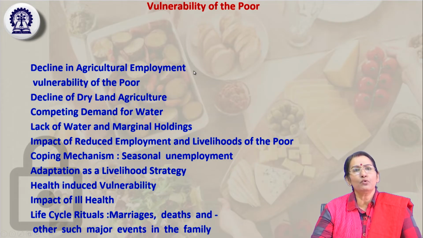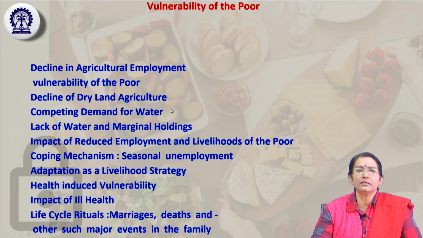Then, the decline of dryland agriculture. Nowadays, due to natural calamities, disasters, etc., the dry land that is suitable for agriculture is gradually declining. Then, competing demand for water. Water is another important issue. A source of water supply for the paddy field, for the agricultural land, for watering the plants, etc., is a major factor.